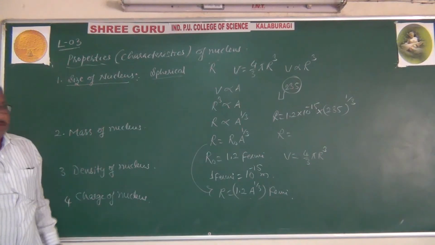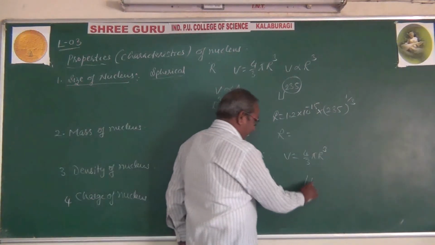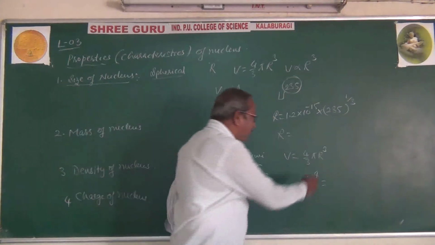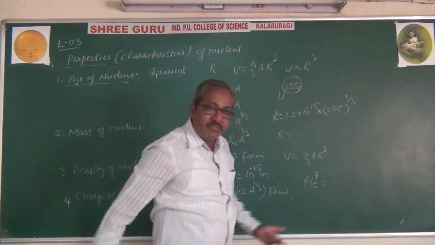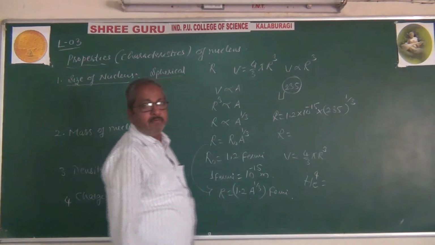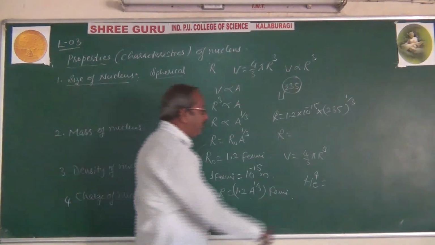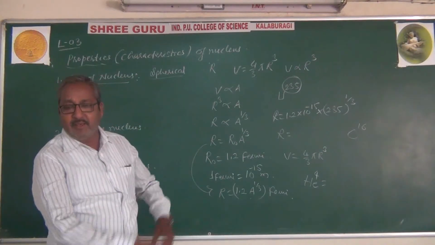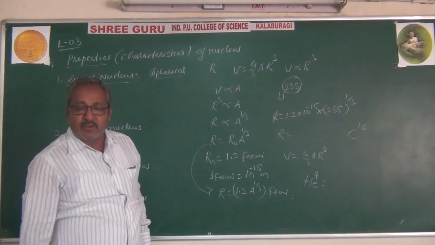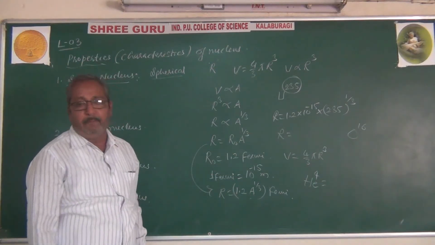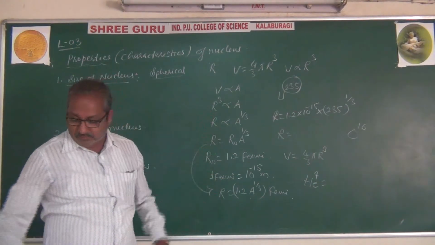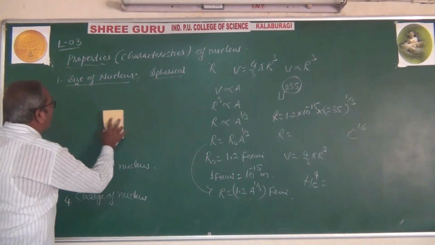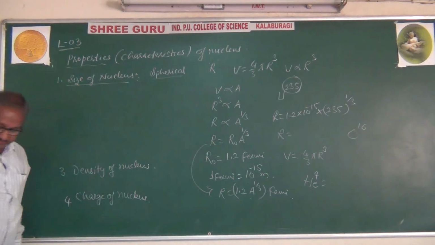For example, helium mass number is 4. Substitute the mass number 4 here, then you will get it. Otherwise, oxygen mass number is 16. Substitute that value here, then you will get the radius of the nucleus of oxygen, or of helium. After getting the radius, you can calculate the volume. This is one of the characteristics. Then the next characteristic.